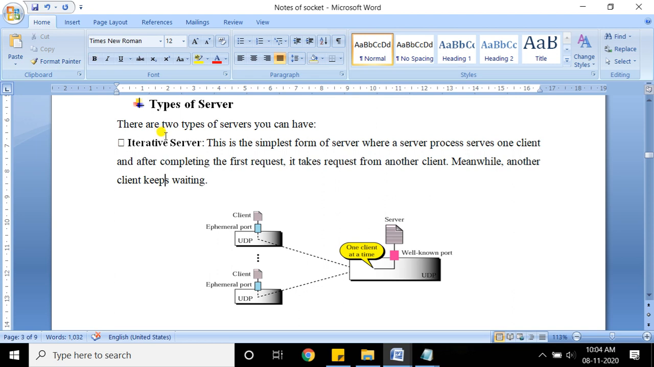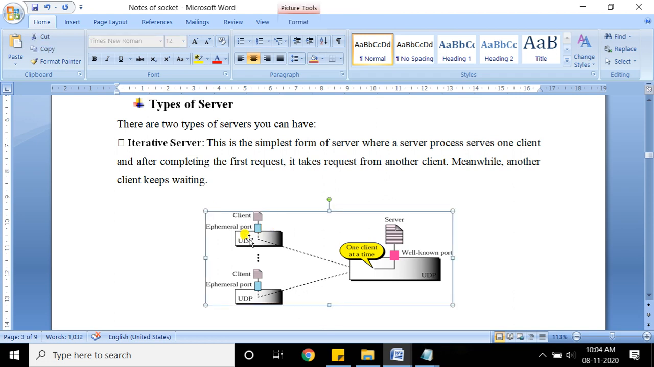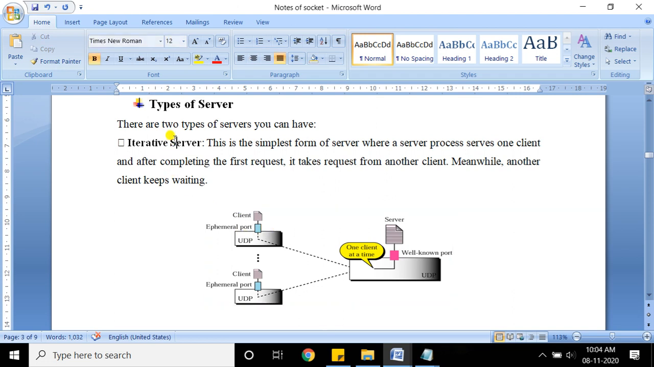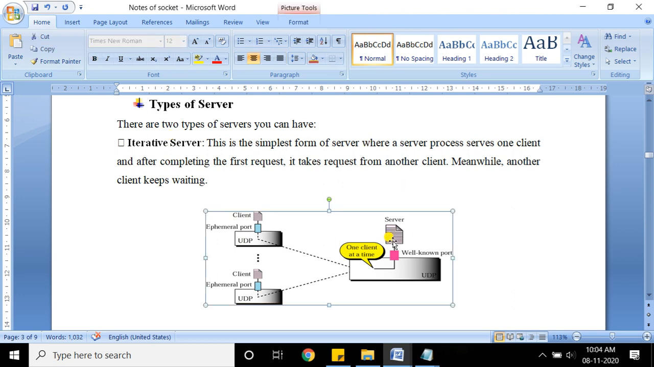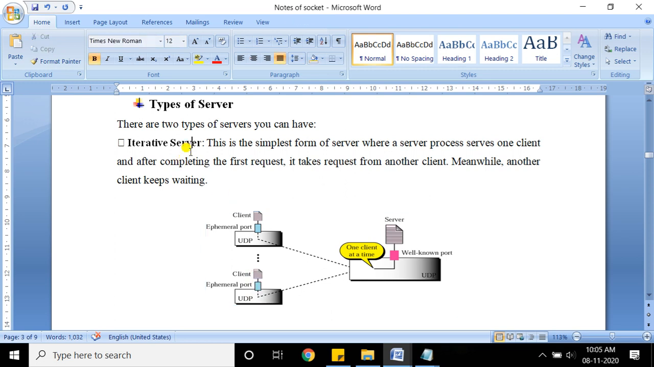Another is called concurrent. In iterative, at a time only one client's request is served. That is called the iterative way of execution of the server. Because we have only one server here, it can handle only one client's request at a time. Suppose requests come from 100 clients, so the requests are held in the queue and the server will serve them one by one. Suppose the server is serving the request of the first client, the remaining 99 will be in the waiting condition. That is what iterative communication is.